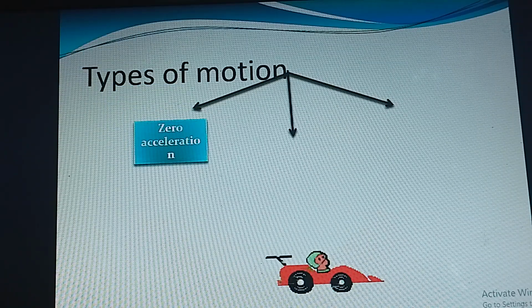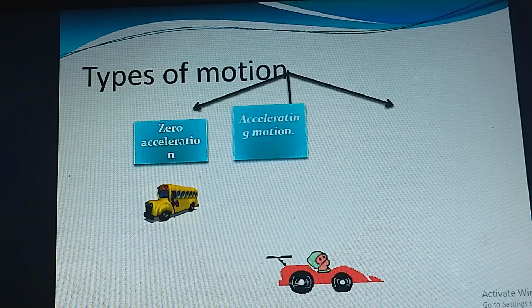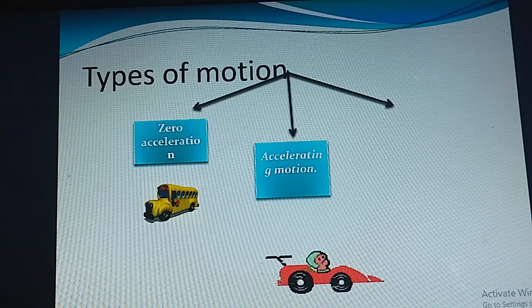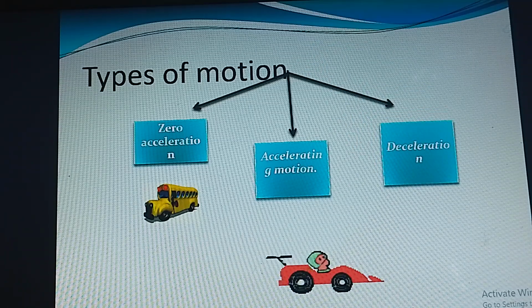Types of motion. Zero acceleration, when the difference between two velocities equals zero, or initial velocity equals final velocity. Accelerating motion means positive acceleration. Deceleration means negative acceleration.